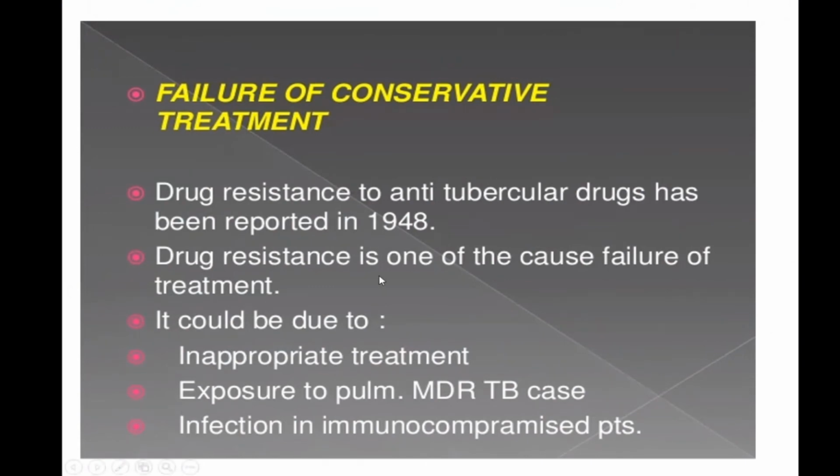Failure of conservative treatment can happen when there is drug resistance that you have not tested for. When there is inappropriate treatment, where they are not taking the drugs properly. When there is multi-drug resistant tuberculosis, when there is immunosuppression in the patient, like HIV, diabetes, the patient is on steroids or something, so they might fail conservative treatment.